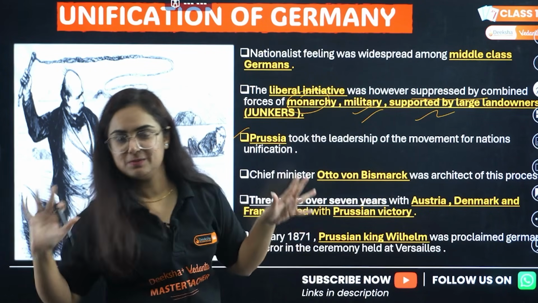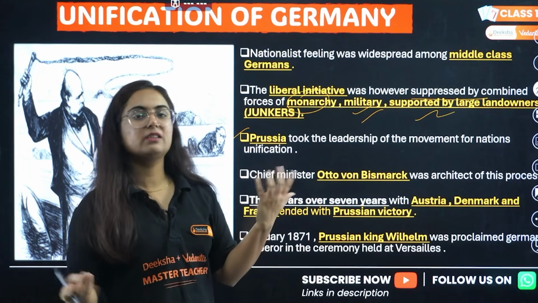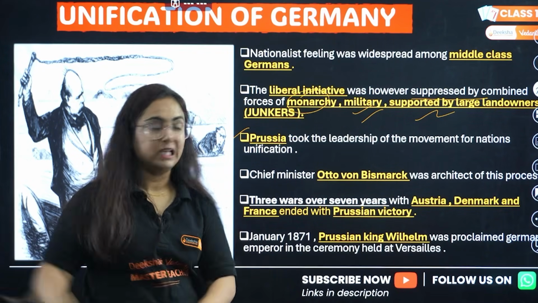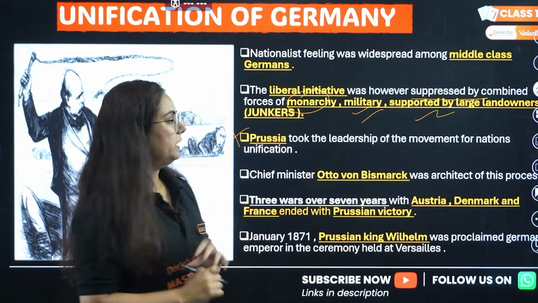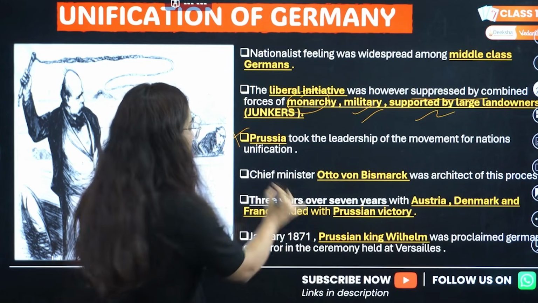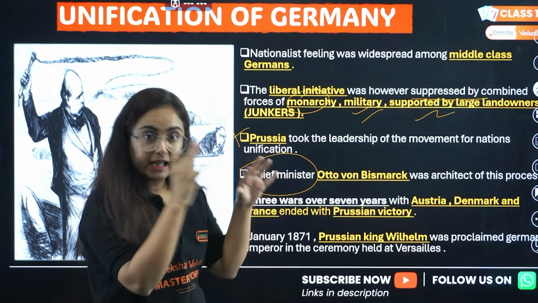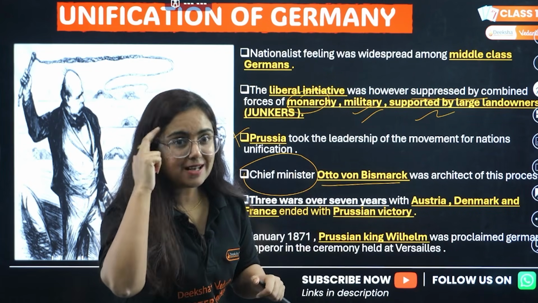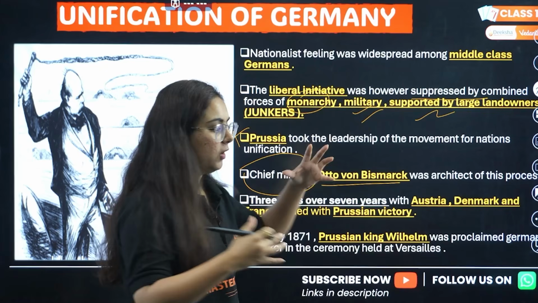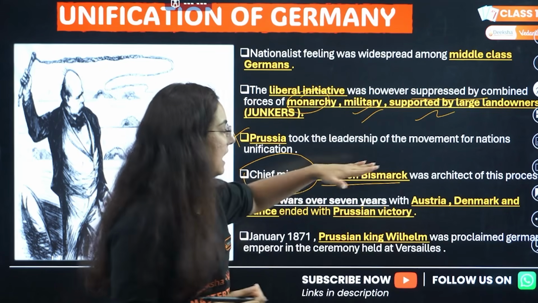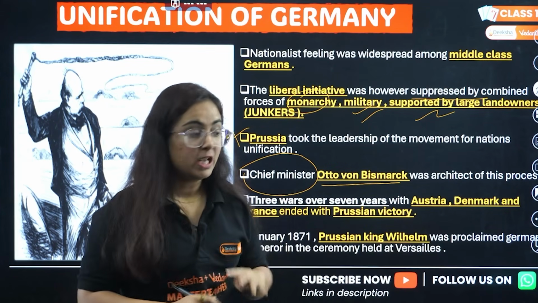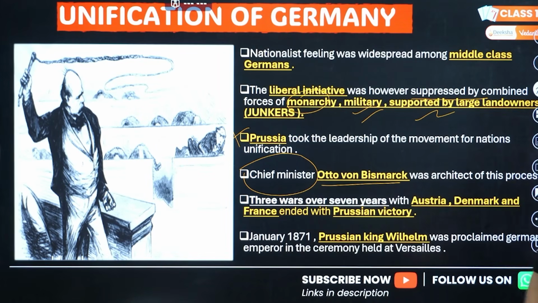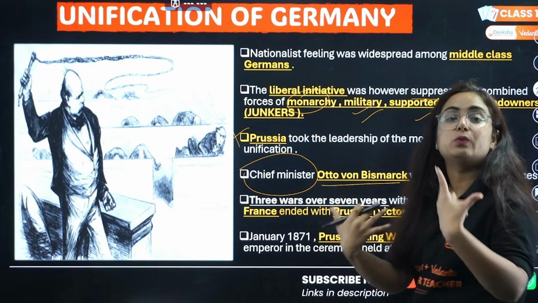This Prussia took the leadership of the movement, saying I am going to unify Germany, it's my responsibility. Like sometimes you take responsibility for your siblings, that whenever we go out, I'll take care of that person. Similarly, Prussia took the leadership of the movement for national unification, and the chief minister in Prussia was Otto von Bismarck, who can be called the mastermind, or in political terms, the architect of this process. This architect chose one simple thing: that only war can make us unified.